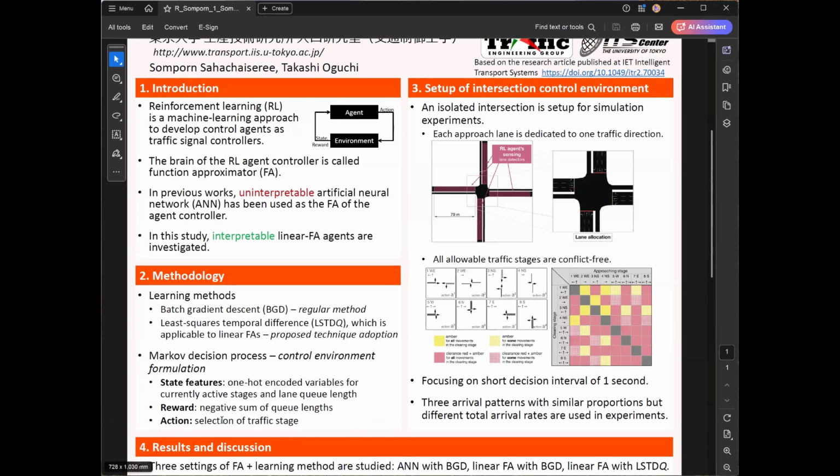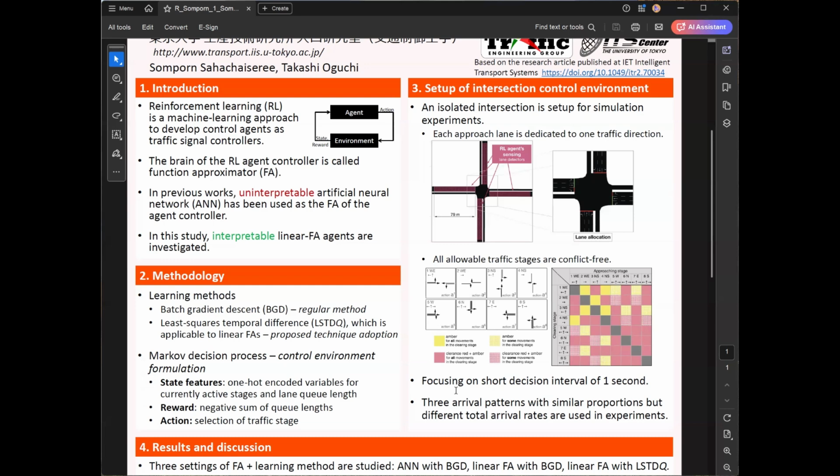As for the action, this is formulated as a selection of traffic stage. I will show later in number 3 what the traffic stages are. For this particular simulation-based study, a rather simple intersection setup is made. It is just an isolated intersection with uncomplicated structure. Each lane is a dedicated lane, not a shared lane, and you can see the boundary conditions for sensing here on the left. These are the allowable traffic stages to be selected by the agents, and each of these is conflict-free. At any time, the agent can select any of these 8 allowable traffic stages.